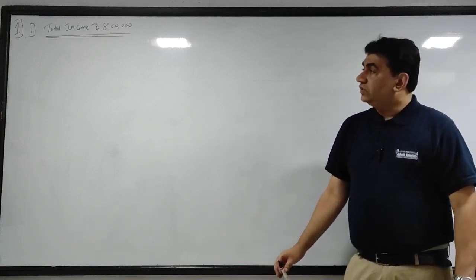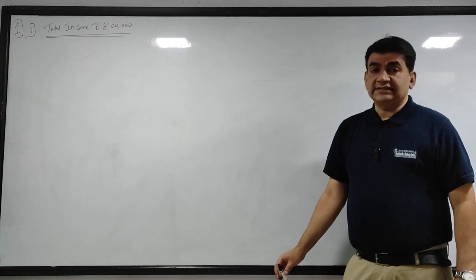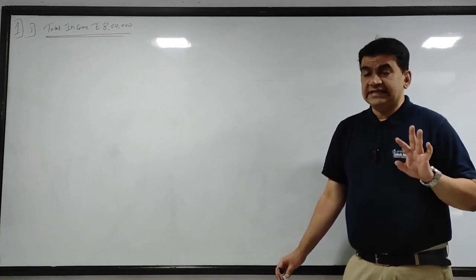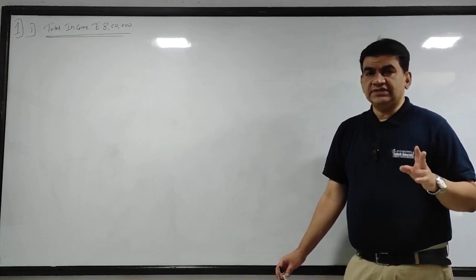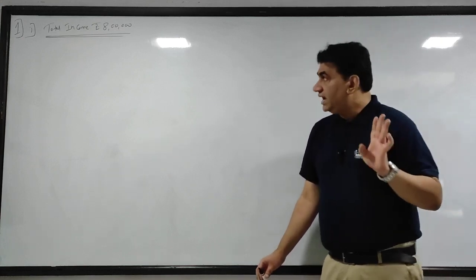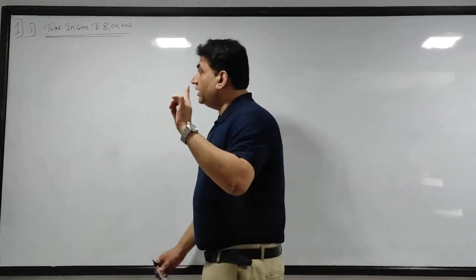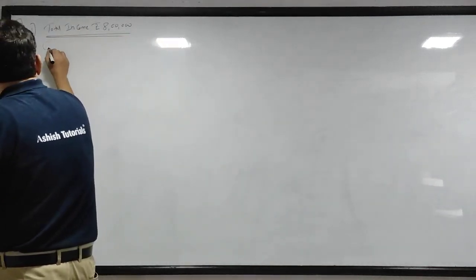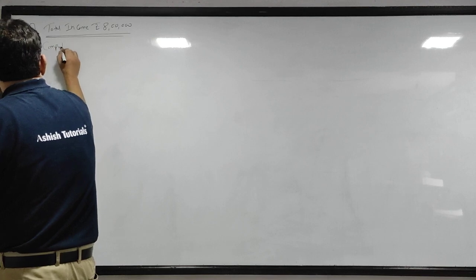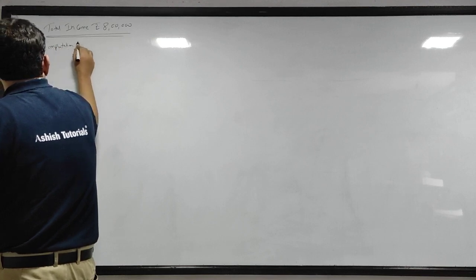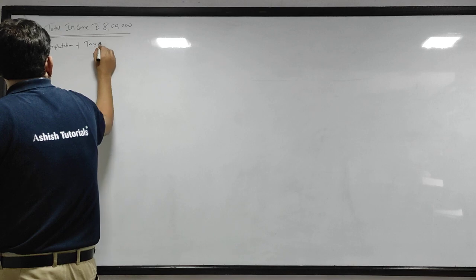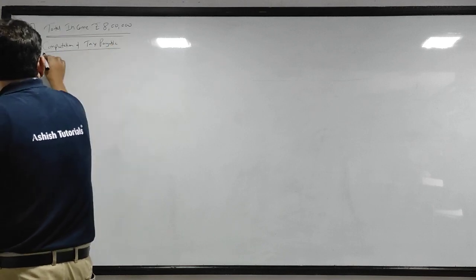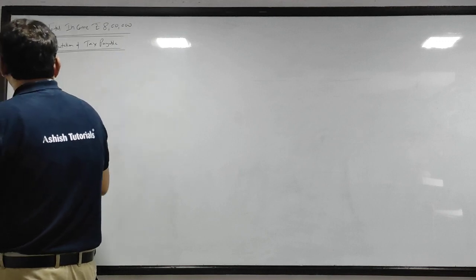Okay. Now total income 8 lakhs. Person is below the age of 60 years. Nothing mentioned, that means the person is resident only. Okay. So what is our slab? Give the heading: computation of tax payable.